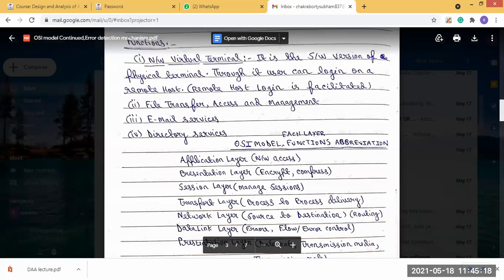So this is the OSI model. Each layer's functions and abbreviations, so it is clear to everyone, the OSI model's functions.